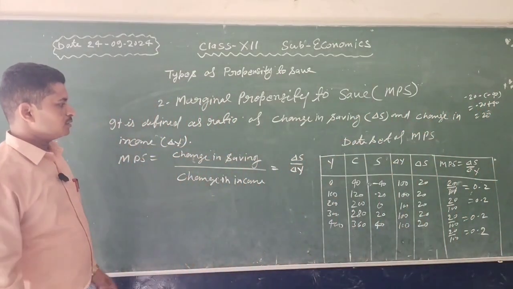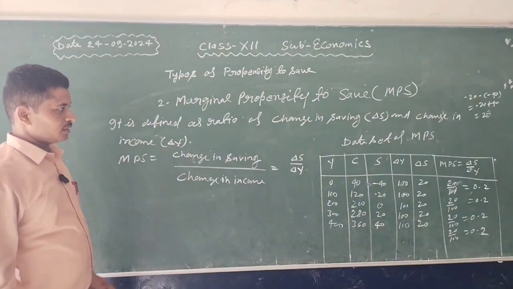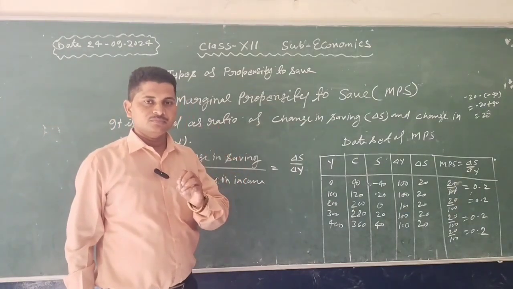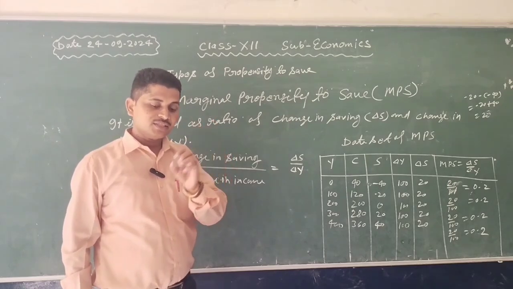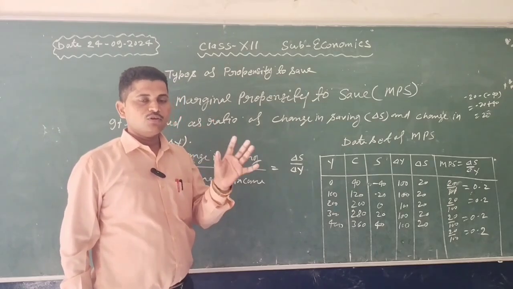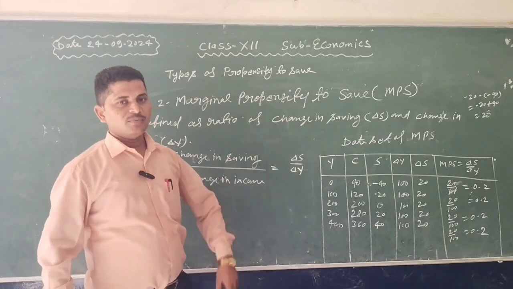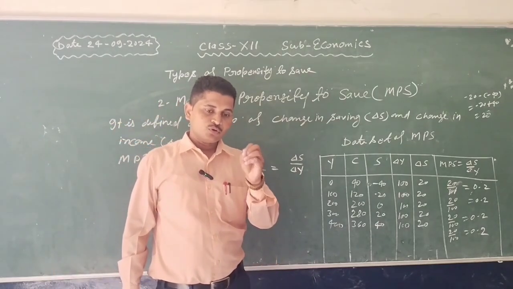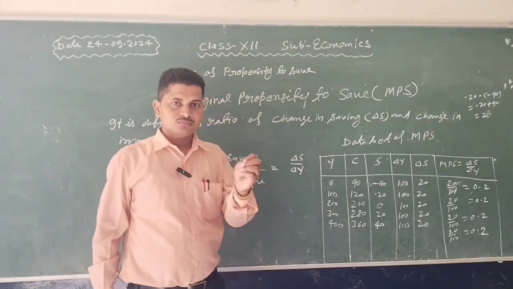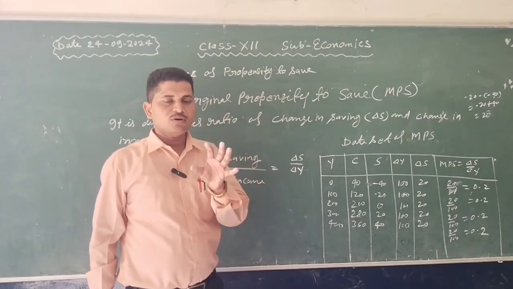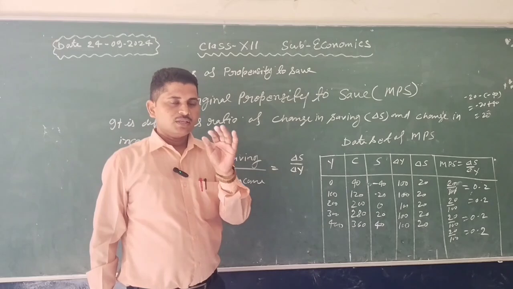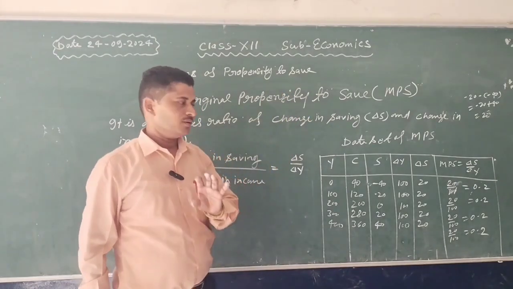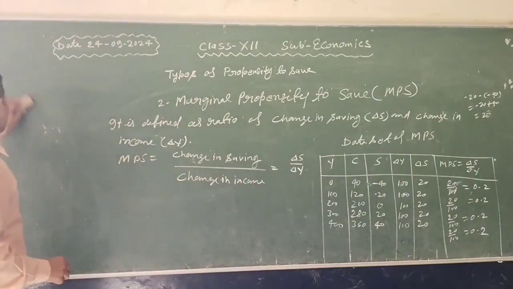The value of MPS is never negative, because the change of saving is never negative. The value of MPS is not equal to 0, because change of saving is never 0. So the value of MPS varies between 0 and 1. We can find this out like this.